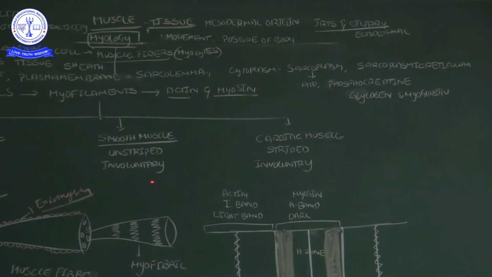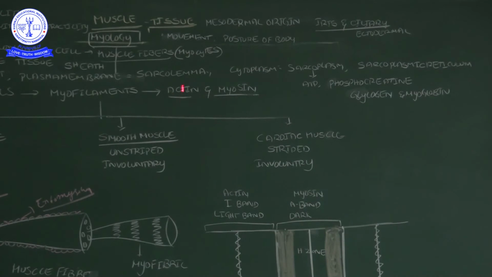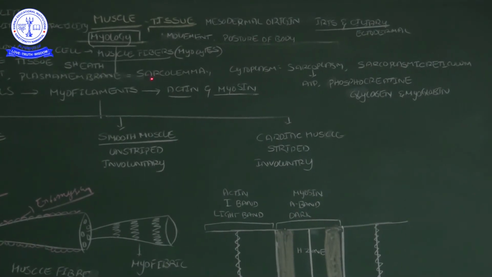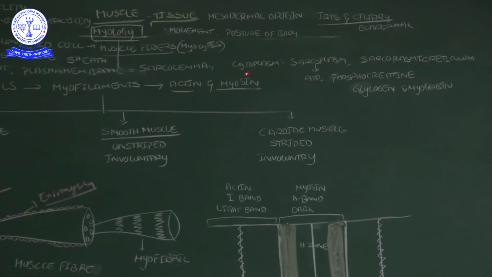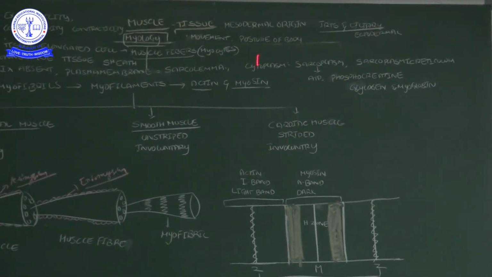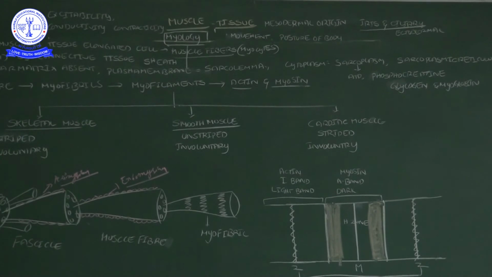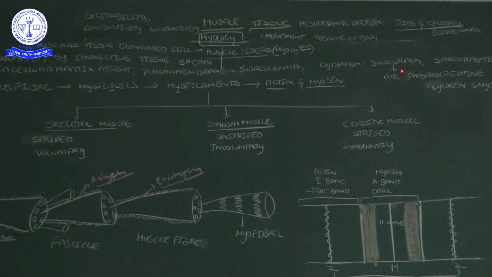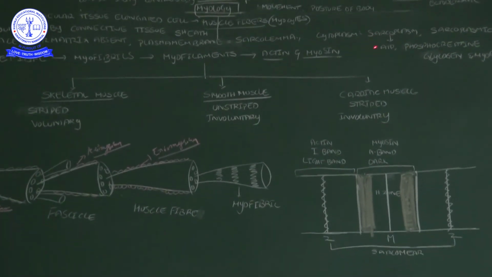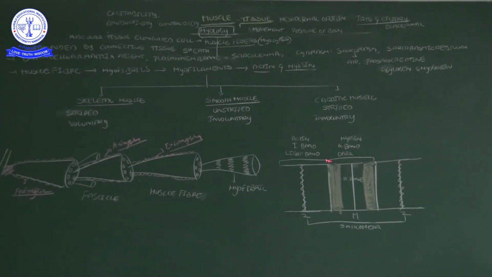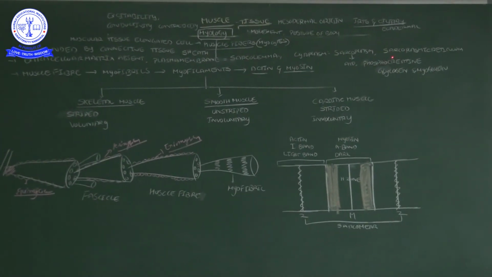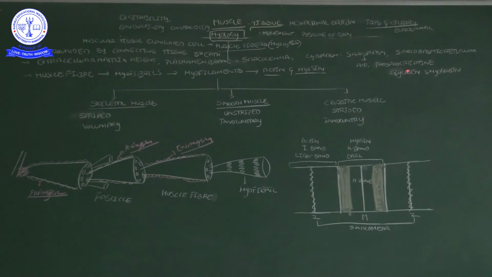Like that, the word sarco indicates the muscle. Sarcolemma is the plasma membrane present in the muscles. Each cell contains cytoplasm, and the cytoplasm present in the muscle we call sarcoplasm. The sarcoplasm contains endoplasmic reticulum.